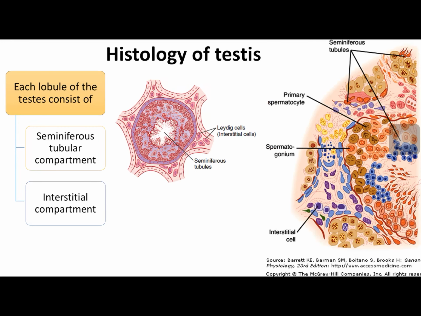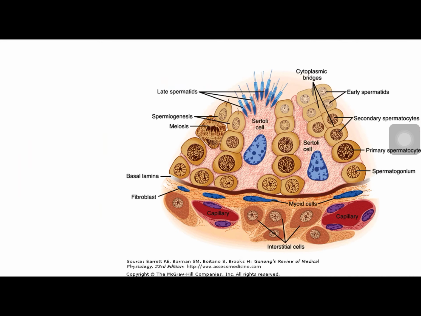The seminiferous tubular compartment has an outer capsule which has fibroblasts and myoepithelioid cells, which help in pushing the immature spermatozoa out of the seminiferous tubules.